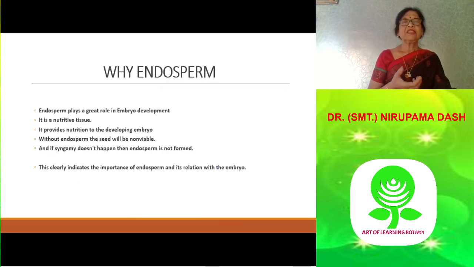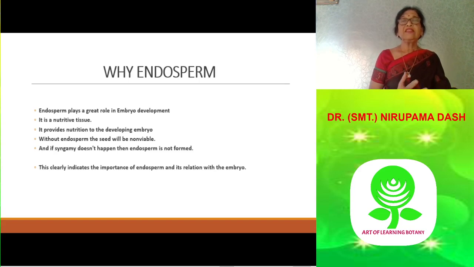This endosperm supplies nourishing substance to the developing embryo, protects it, and helps in its growth and development. If this endosperm aborts, then the growth and development of the embryo is very much adversely affected. That's why endosperm formation is very important during embryo development.